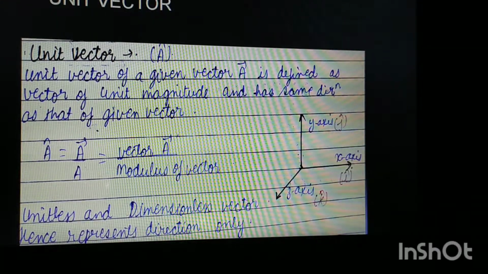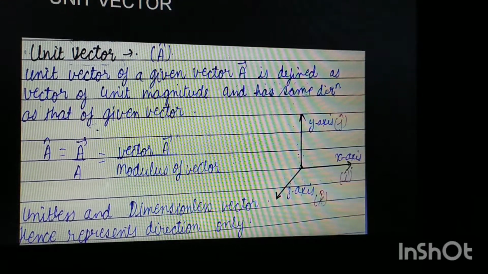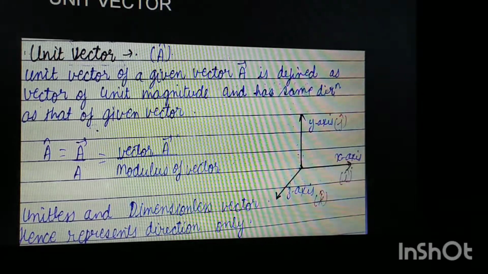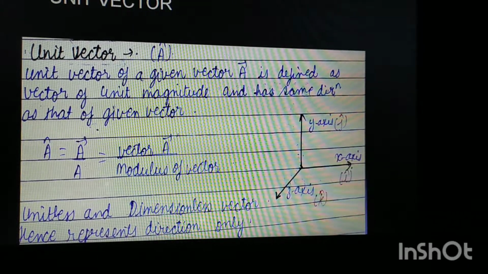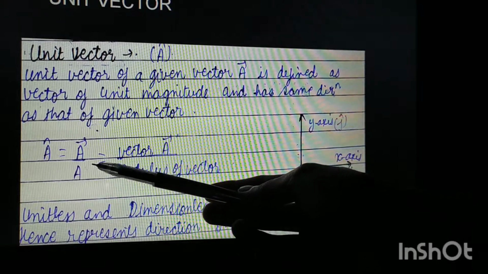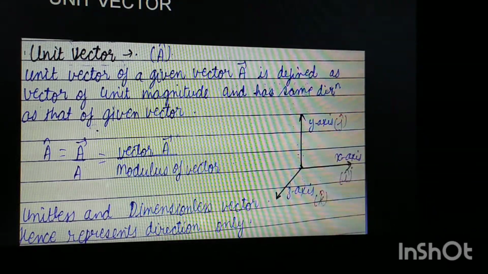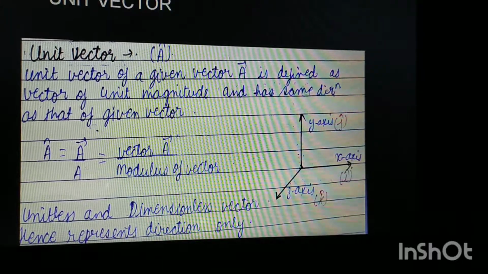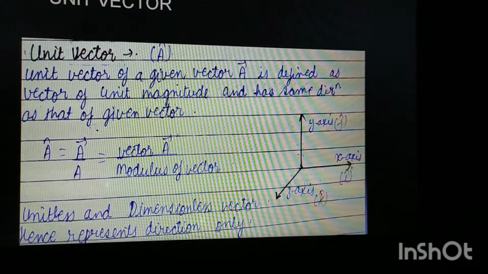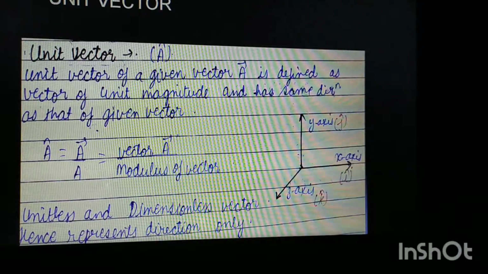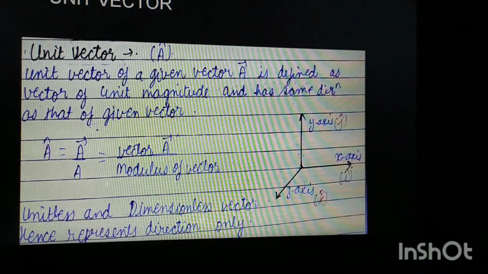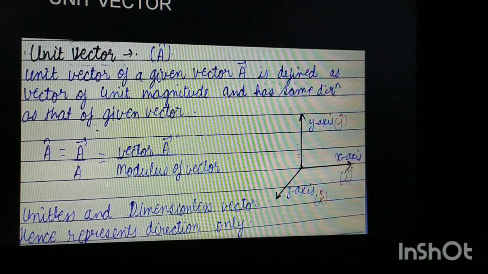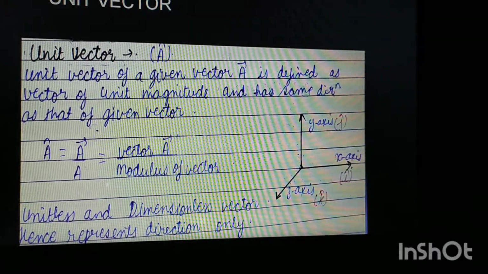This unit vector is actually a unitless vector. It has no units. Why does it have no unit? As you can see from the mathematical expression, it is represented as vector A divided by the magnitude of vector A. In the numerator we have vector A, which has magnitude and direction, and in the denominator we have only the magnitude.